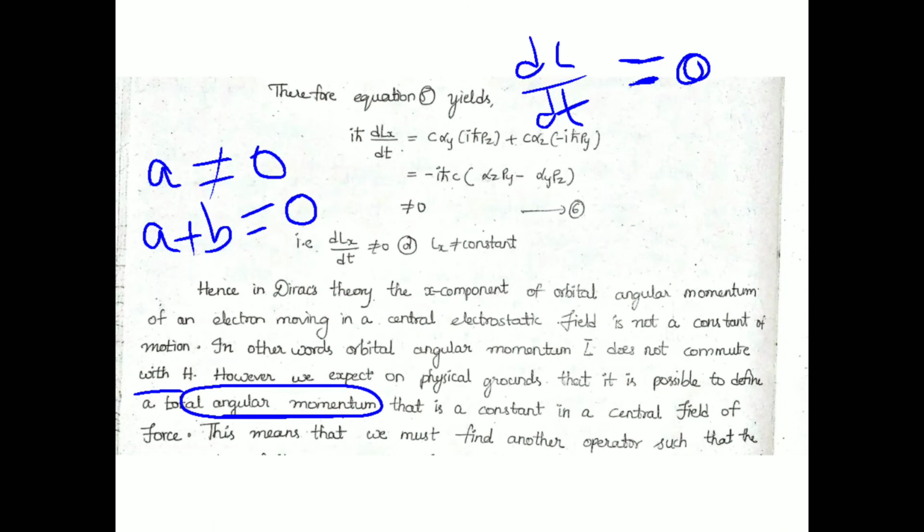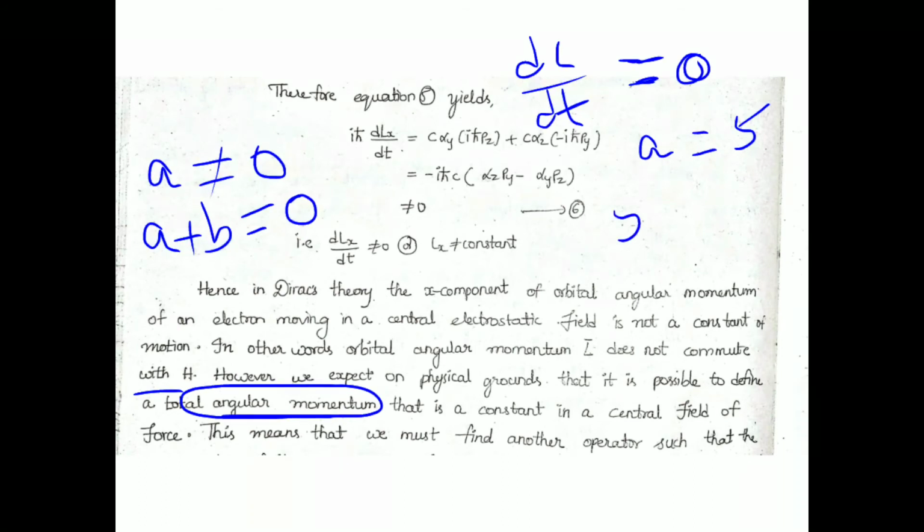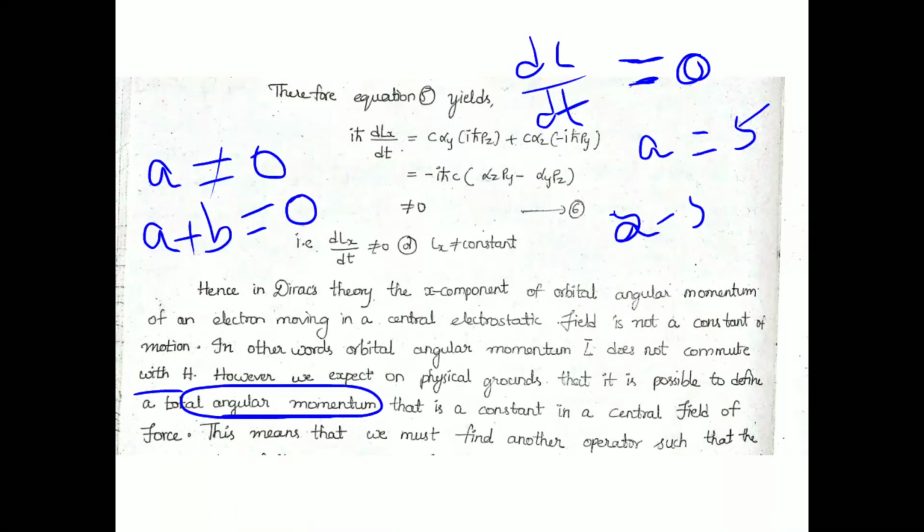Just like here the quantity a has to be 0, but we are getting it to be 5. In order to make this quantity 0, we can do a minus 5, then we would get 0. So we are adding this extra minus 5 so that it would become 0 finally.